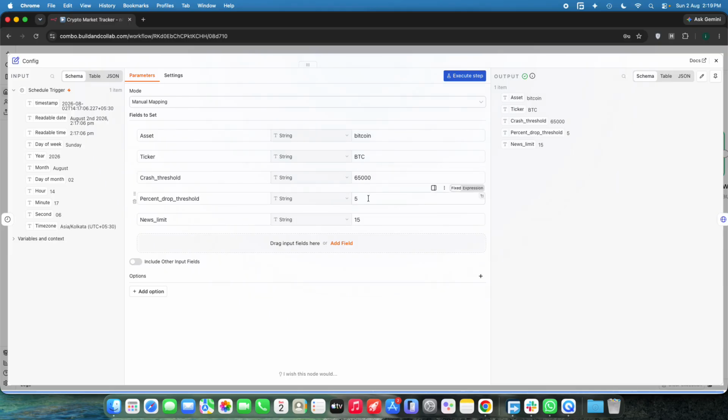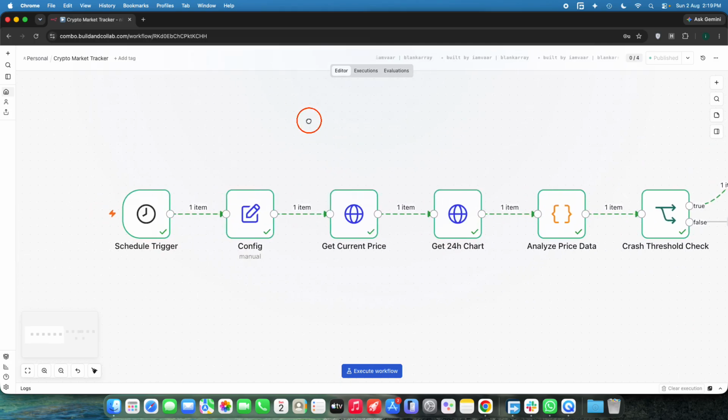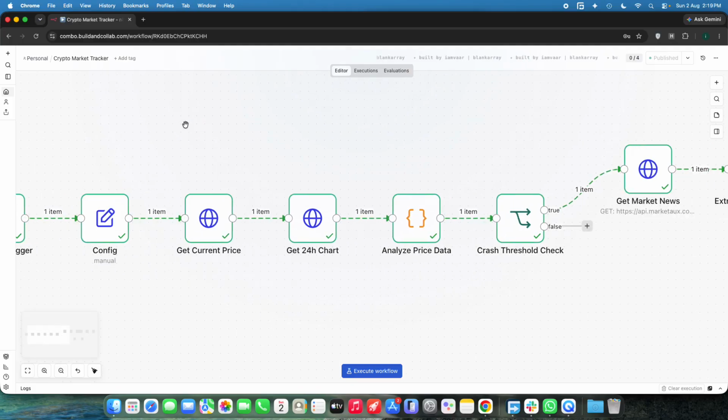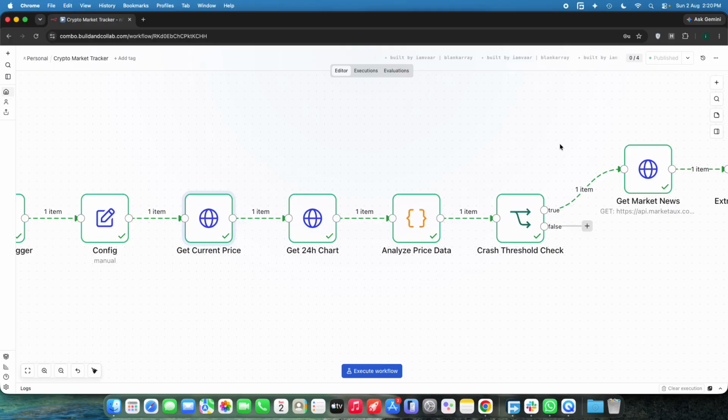And after that, what is the exact percentage drop threshold that you have? And at the same time, what is the maximum number of news articles that you are going to give the AI agent, so that it will have the context behind the crash. Okay. And after that, we grab the CoinGecko API, and we simply grab the Bitcoin price in USD.